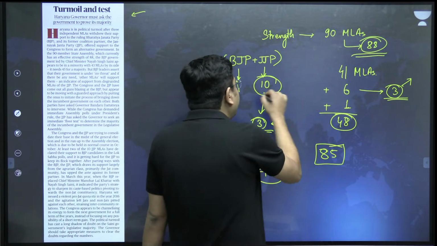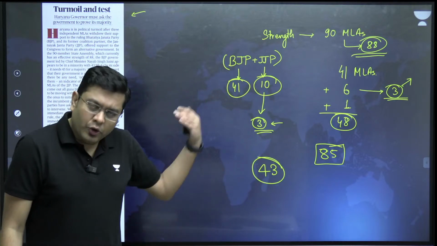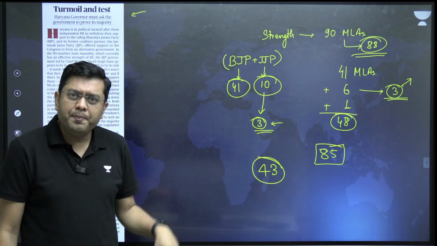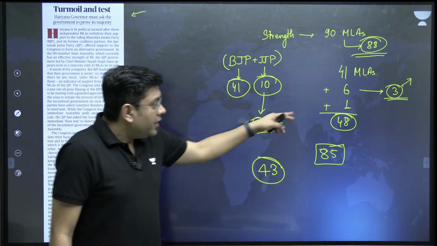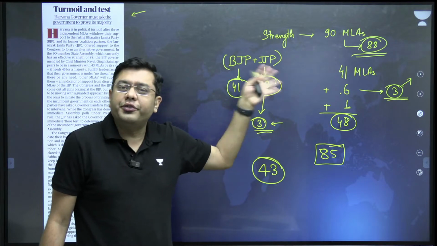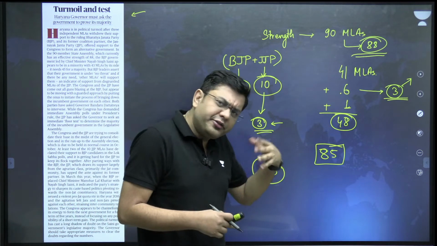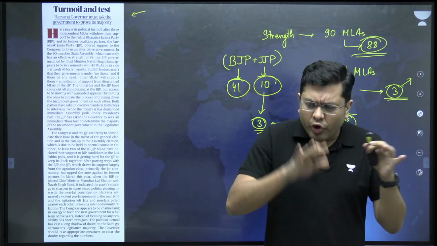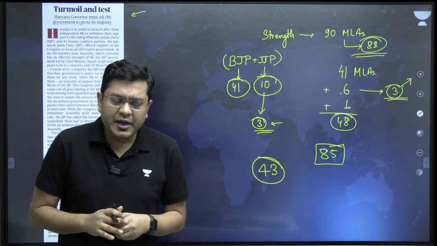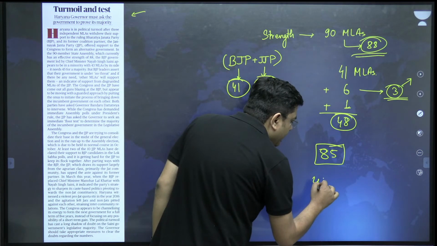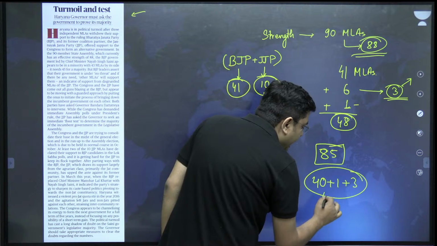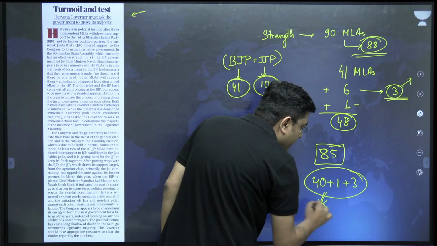Now, out of this 41 MLAs that BJP had, Manohar Lal Khattar actually resigned from the Legislative Assembly, so this number has also come down by 1. But still, including this one, including the other 3, BJP is crossing that. So that is why the Chief Minister is confident enough that even after all these permutations, combinations, additions and subtractions, we still have a comfortable majority where 40 plus 1 plus 3 still carries them to 44, which is a comfortable majority.